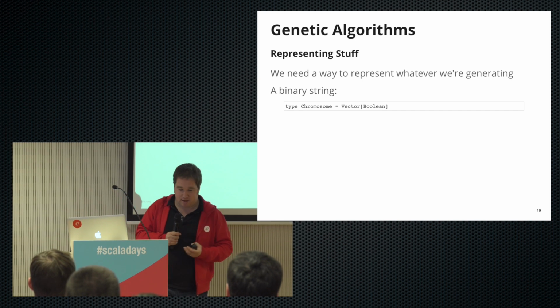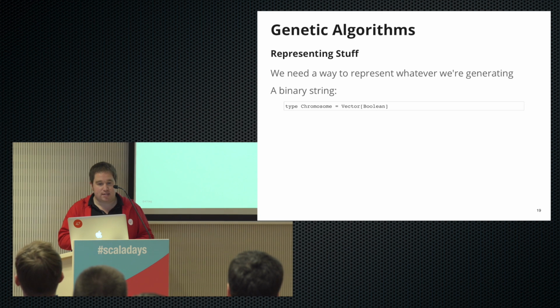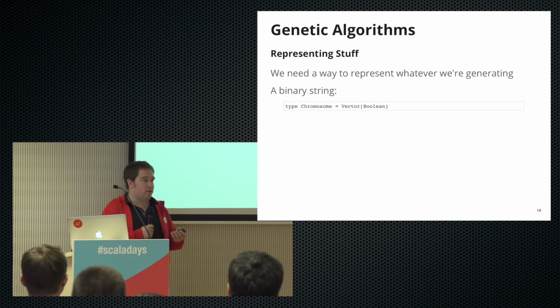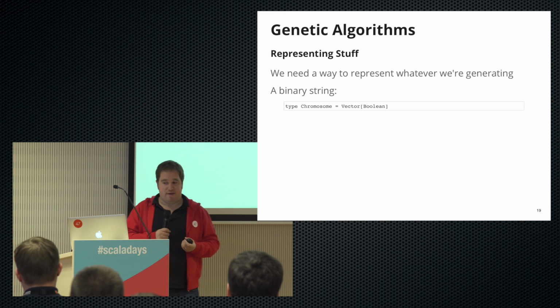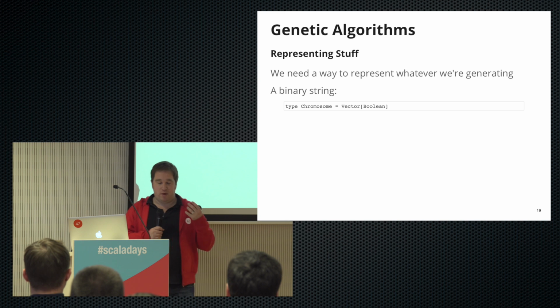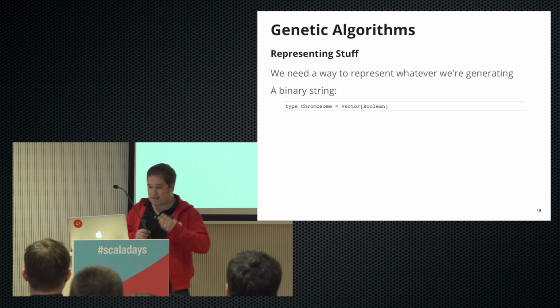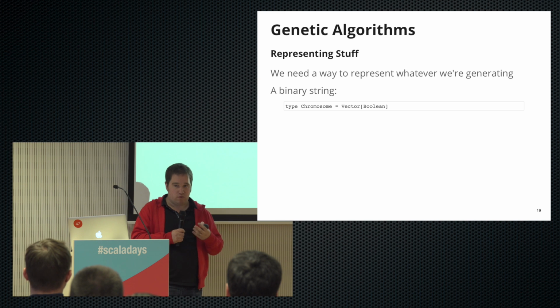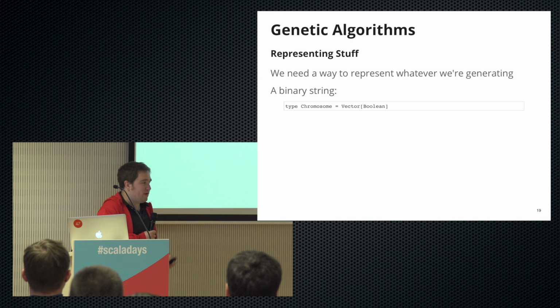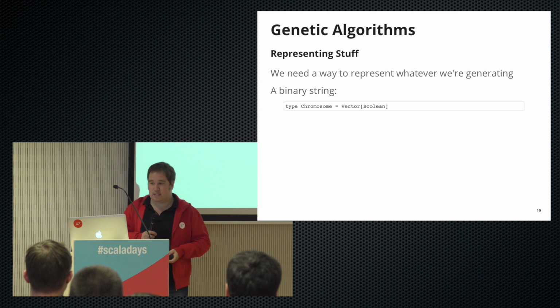So we need a way to represent what these things are. So I think a nice thing we could do is maybe have a binary string. And so I suggest here we use maybe a list of Booleans. I've used a vector here because that's a bit easier for random access. If you're not comfortable with vectors, they have the same kind of interface as working with a list.